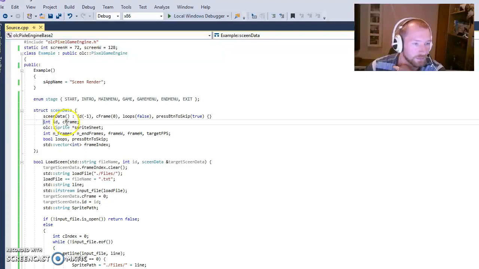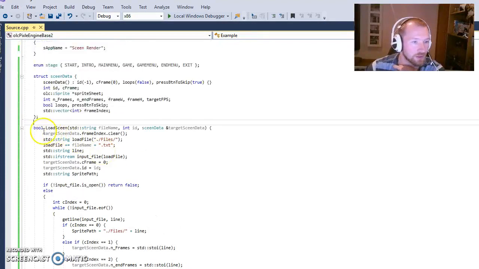Now, we have those integers, then we also have a sprite here. Then we have integers for the number of frames, the number of end frames, width, height, and target frames per second. Those were the ones we loaded. And as well saying if it's loop or if it skips, which we have also set. And lastly we have a vector of all the frames, called frame index.